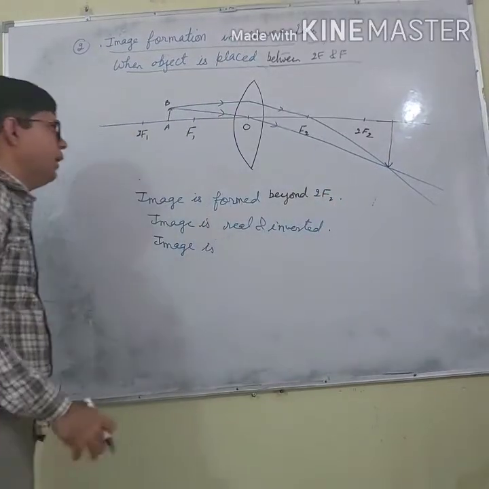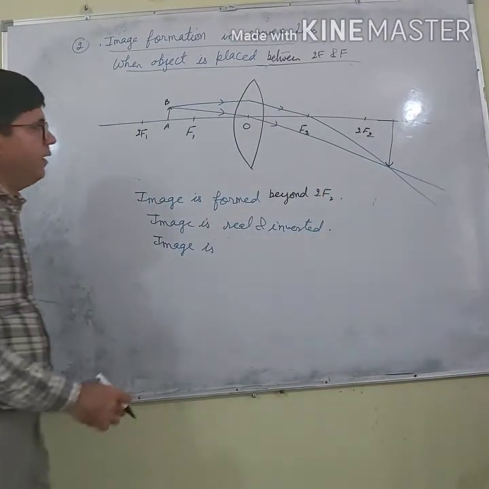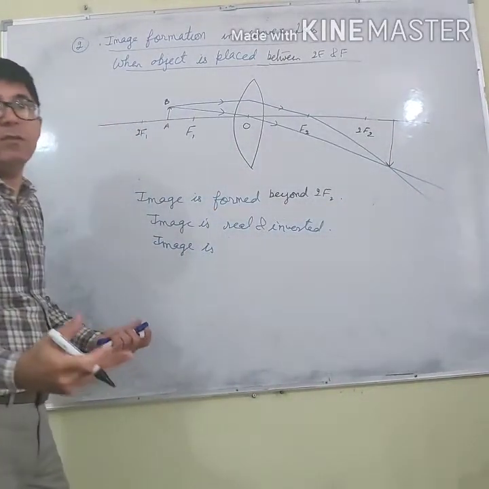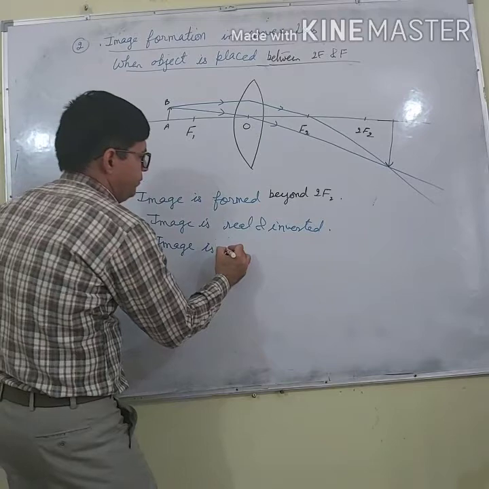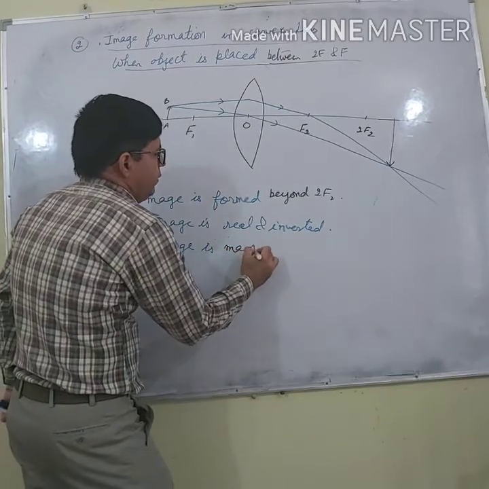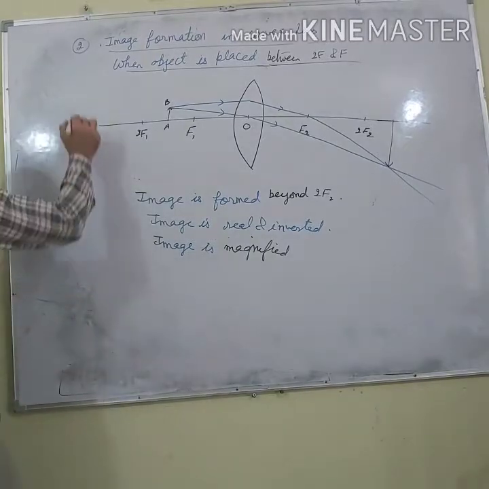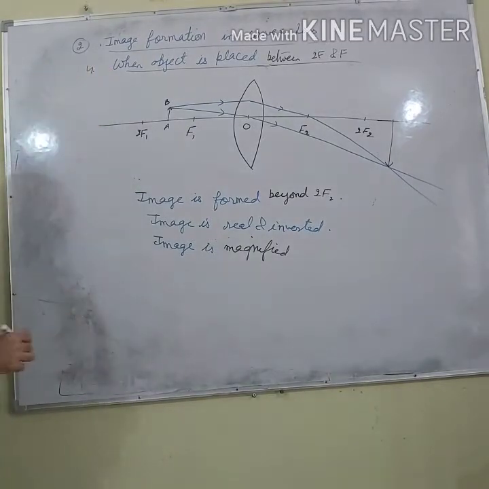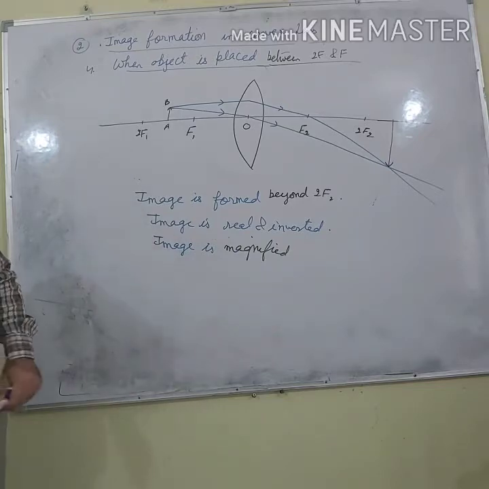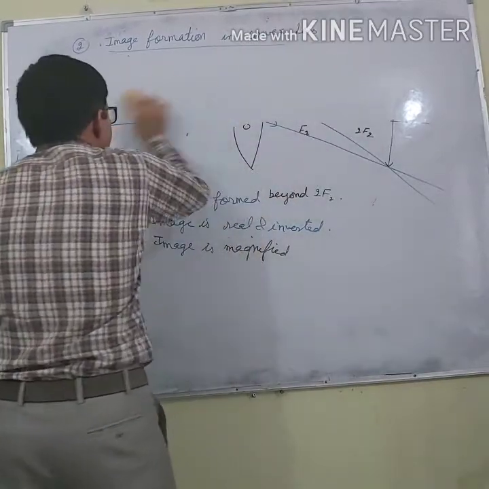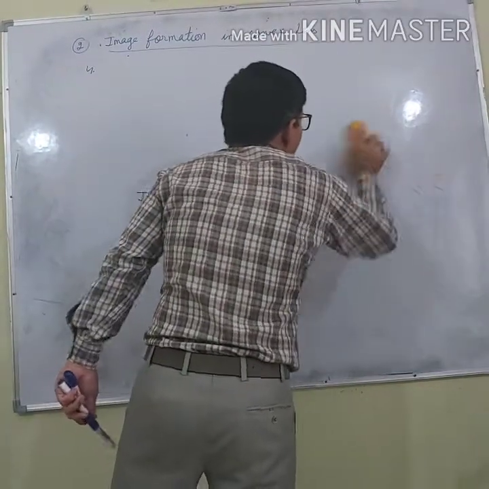Right? Image is real and inverted. This is object, this is image. So image is magnified. Right? So this was the fourth point, when object is placed between 2f and f. Now what happens when object is placed between